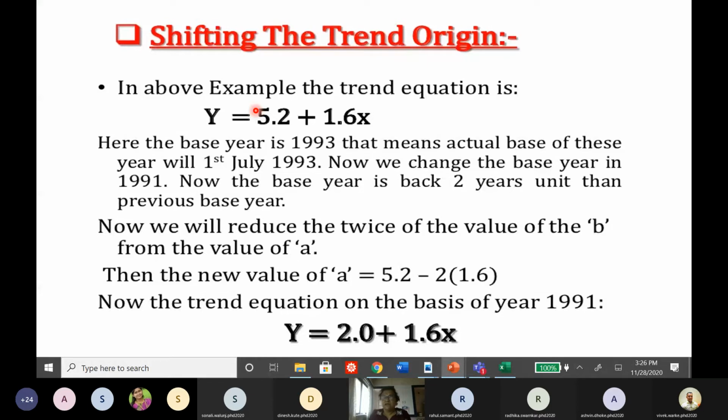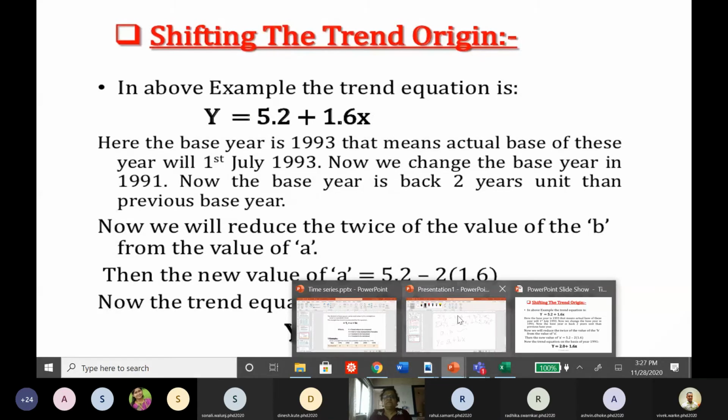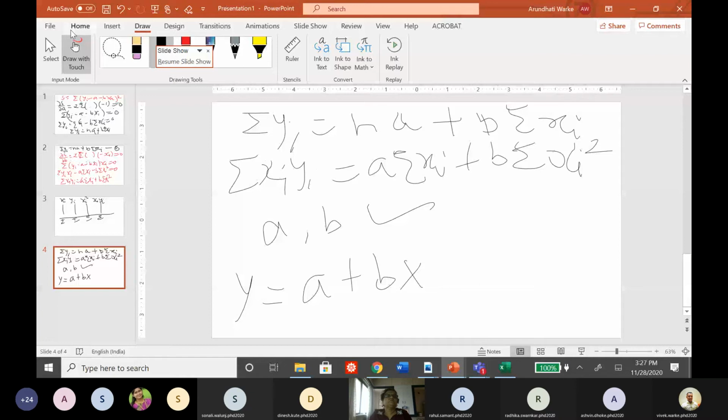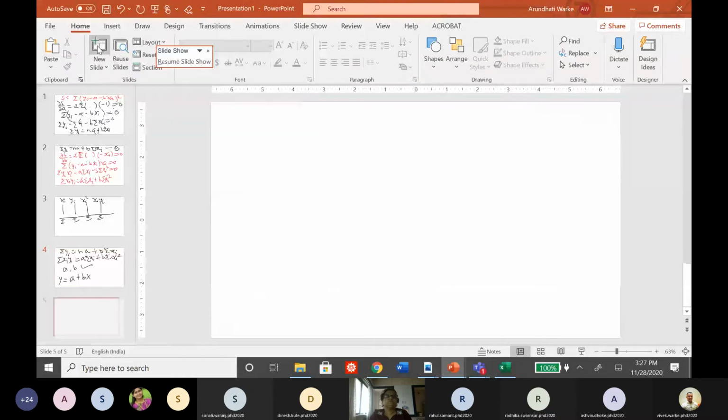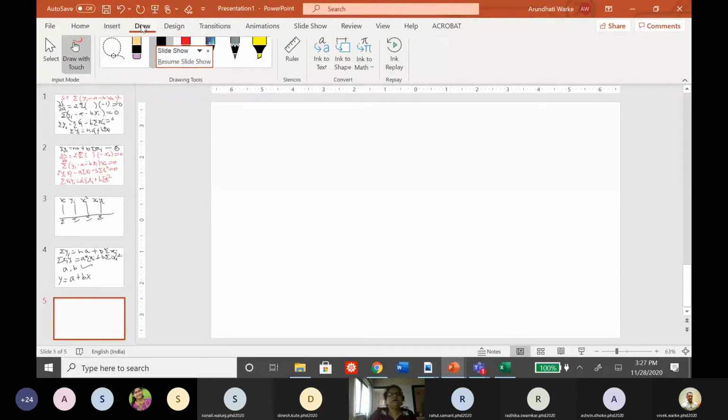Why 2 times the slope? Is there any reason? Are you getting it? See, generally, this is our coordinate system. This is our origin, right? Is that correct? Yes, ma'am. Suppose this is my origin.